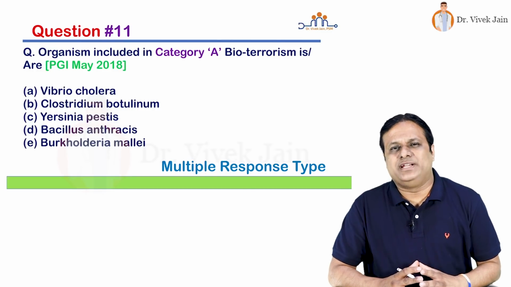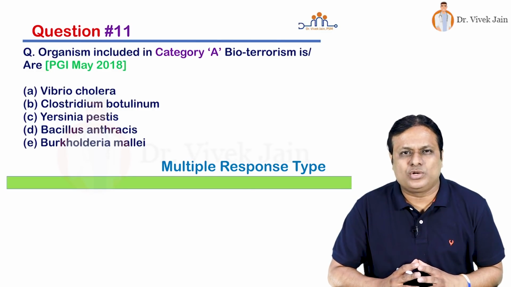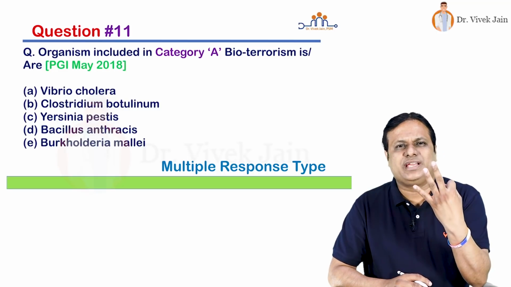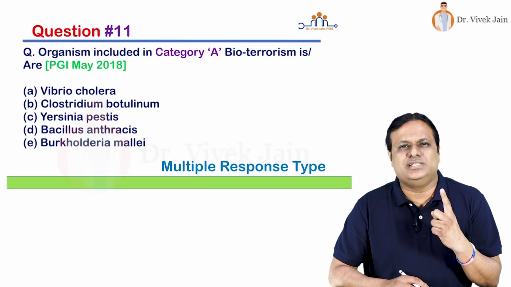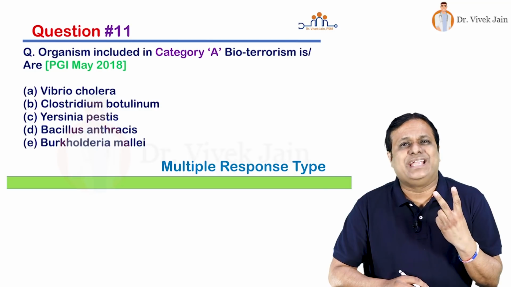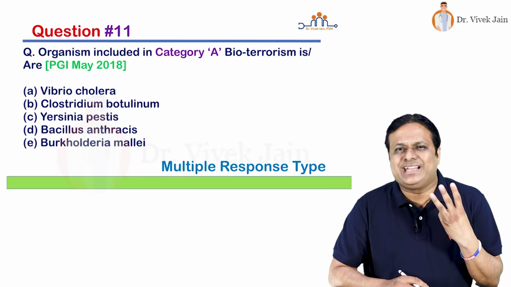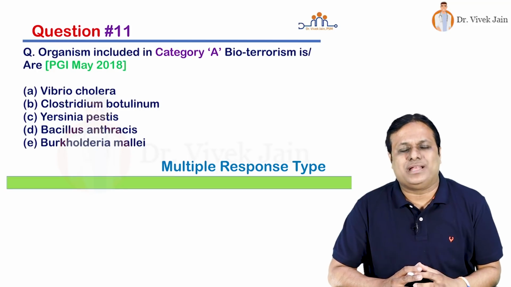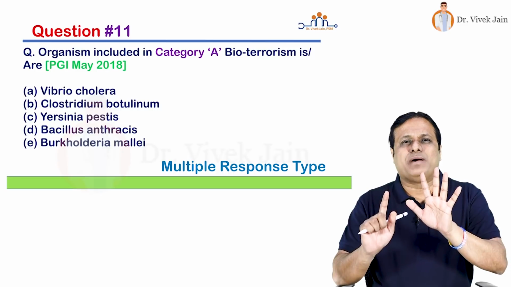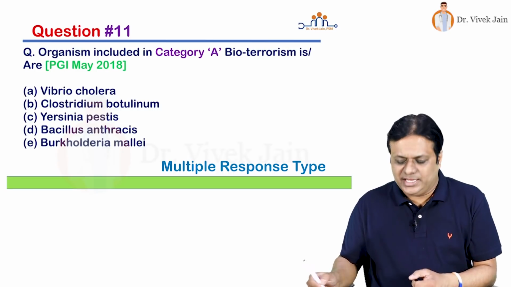Okay friends, bioterrorism agents according to WHO have been divided into 3 categories. Category A, most dangerous, most easy to spread. Category B, less dangerous, slightly less easy to spread. And category C, new emerging pathogens. When we look at category A, it has got a total of 6 bioterrorism agents or diseases. These are